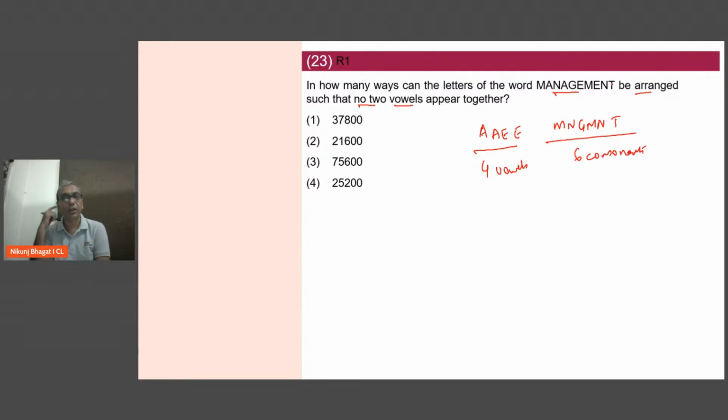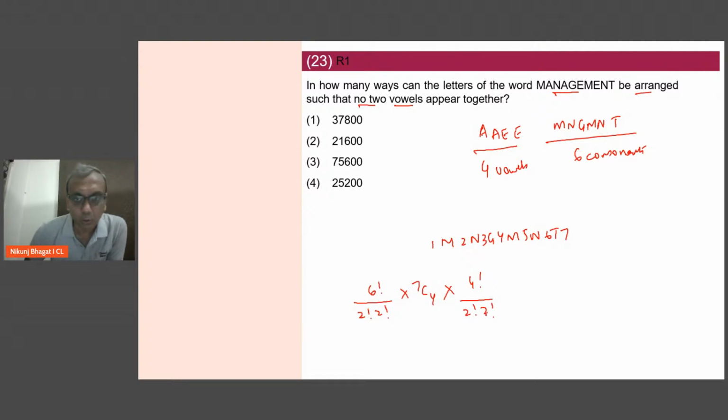It's a 10-letter word. So I will arrange the 6 consonants first. In how many ways can they be arranged? 6 factorial divided by 2 for 2 M's and 2 for 2 N's. Now I have 7 gaps. In these 7 gaps, I can fill 4 vowels in 7C4 ways. And these 4 vowels can be arranged in 4 factorial divided by 2 into 2 because there are 2 A's and 2 E's. If you solve for this, first option will get the answers.